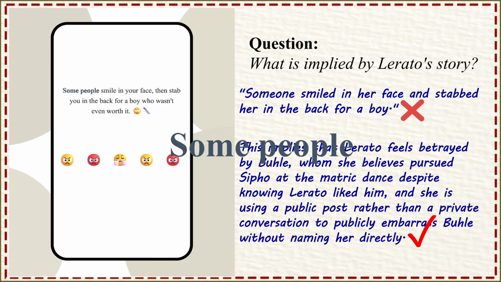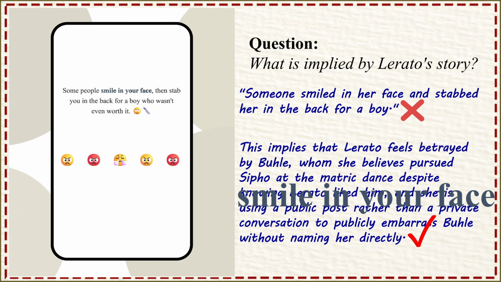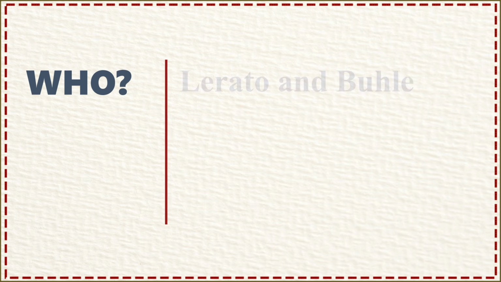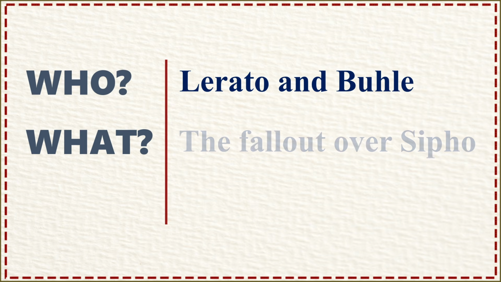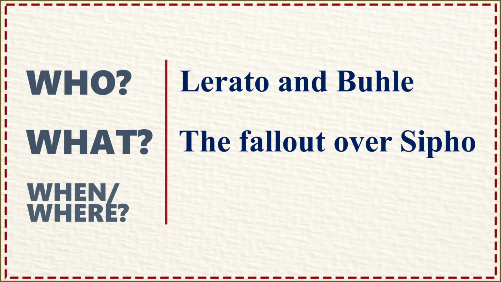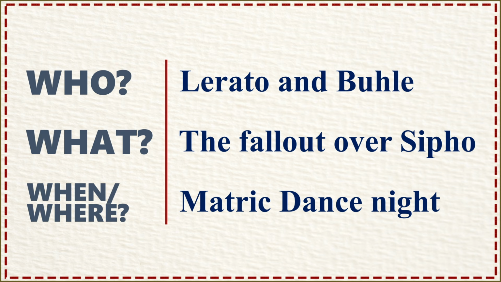Notice that in the answer there is no someone, no smile in your face, no stab you in the back, no boy, but the who, Lerato and Butle, the what, the fallout over Sipho, and the when or where, the Matric dance that same night, are all spelled out using context clues, exactly like reading a historical source. Now that you have seen how implied meaning works in everyday life, let's see how the DBE tests exactly the same skill in history. Notice that the wording changes, but the thinking process never does.